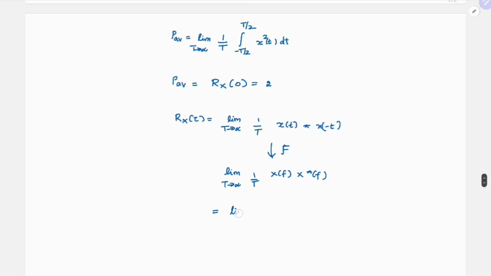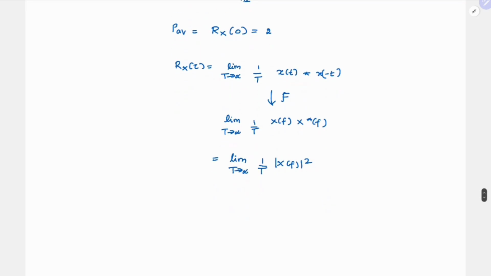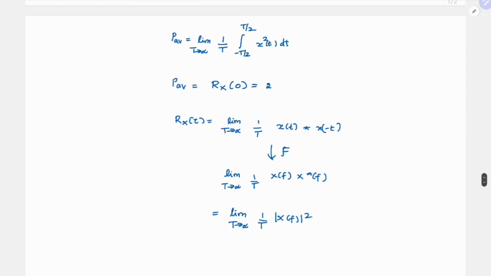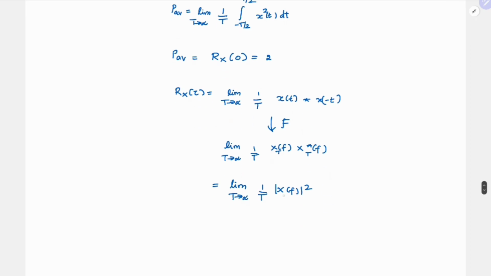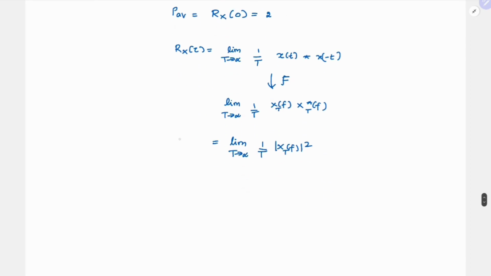So this is equal to limit T tends to infinity 1 over T mod X of f whole square. And since this integral we are limiting to minus T by 2 to T by 2, we can put this as T here. So this itself is nothing but your power spectral density of x.